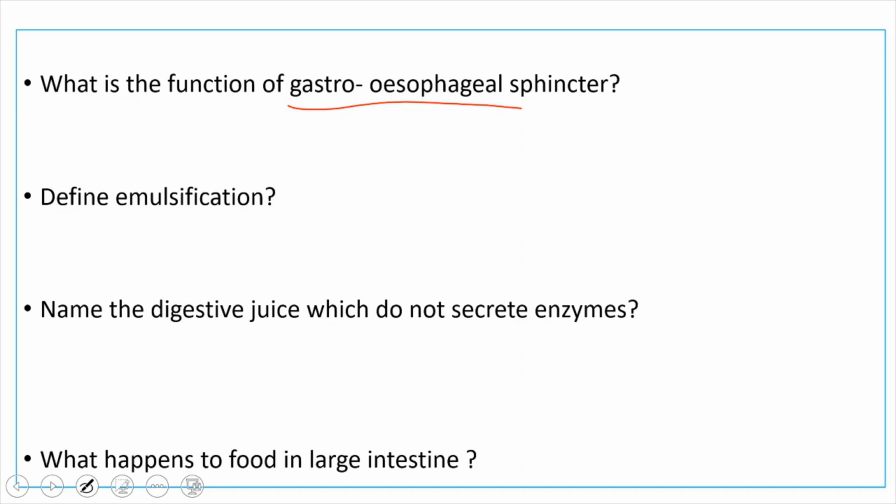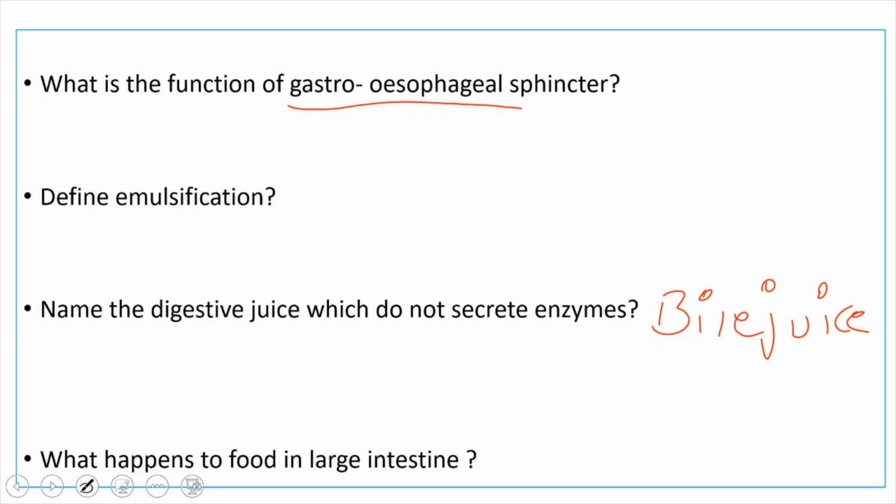Name the digestive juice which does not secrete enzymes. Bile juice. Bile juice does not secrete any enzymes. It has only pigments. Bilirubin, biliverdin and urochrome are present. They help in emulsification of fats and removal of extra drug material, steroid hormones and cholesterol, which have to be removed by the pigments secreted by the liver only.